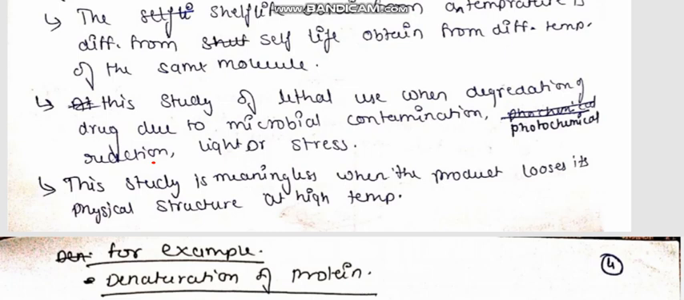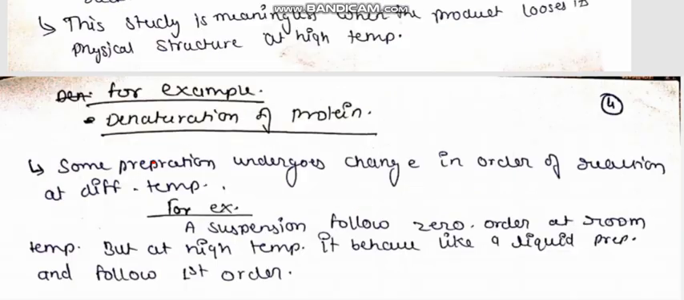The study is meaningless when the product loses its physical structure at high temperature. If we are keeping any liquid formulation or tablet at high temperature and it is of red or orange color and at high temperature its color fades, then also we can't use such a method. For example, denaturation of protein.